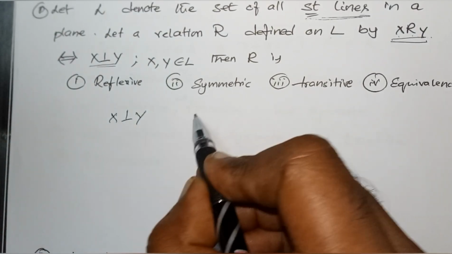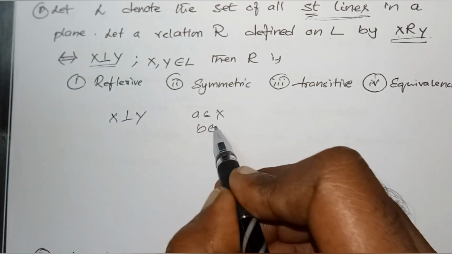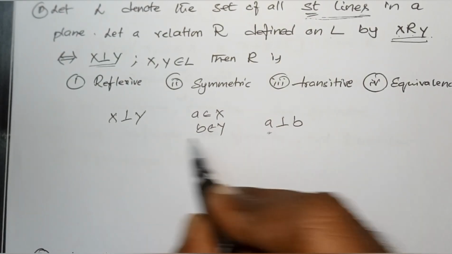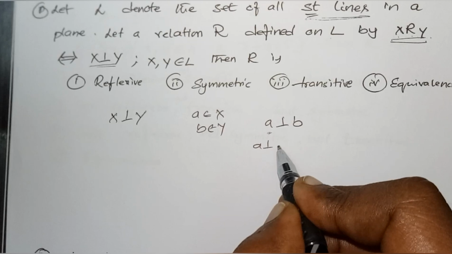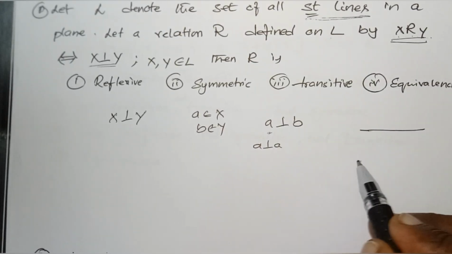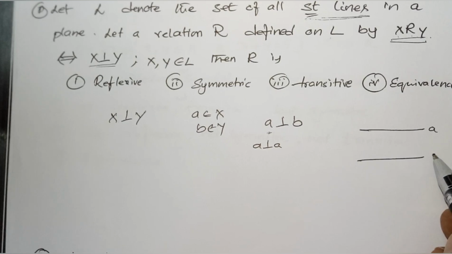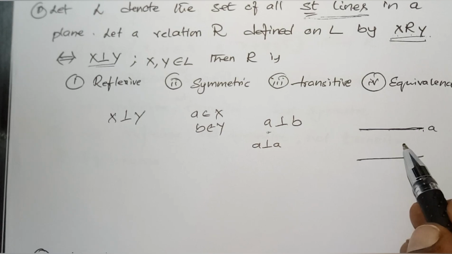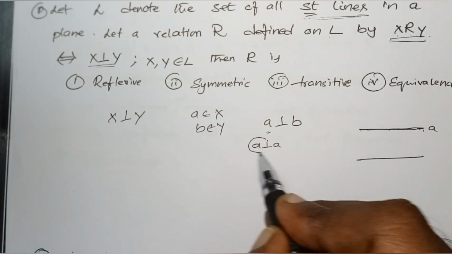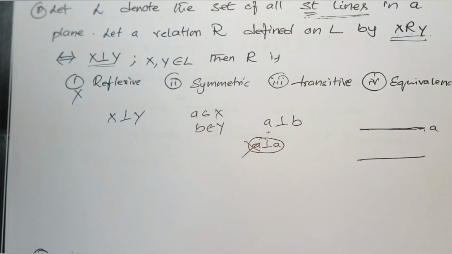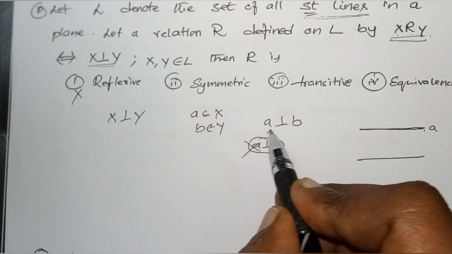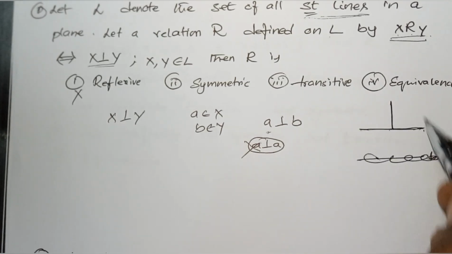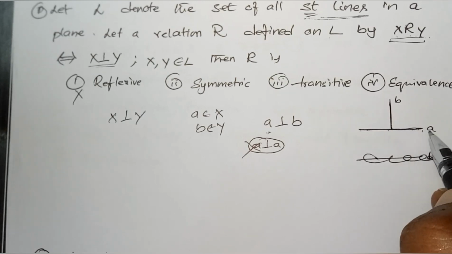If I take (A,B), A belongs to X and B belongs to Y, A is perpendicular to B. If I take (A,A), A is perpendicular to A. Is it correct? I consider these two lines, this A, this A. Are these two perpendicular? No. A is perpendicular to A is meaningless. Therefore, it's not reflexive. Next, shall I go for another example? (A,B): A is perpendicular to B. This is the line B. A is perpendicular to B.